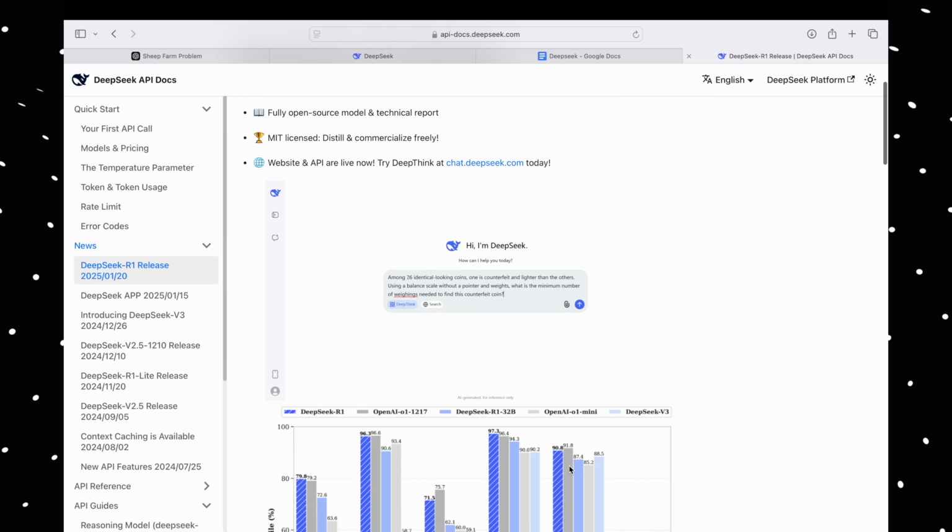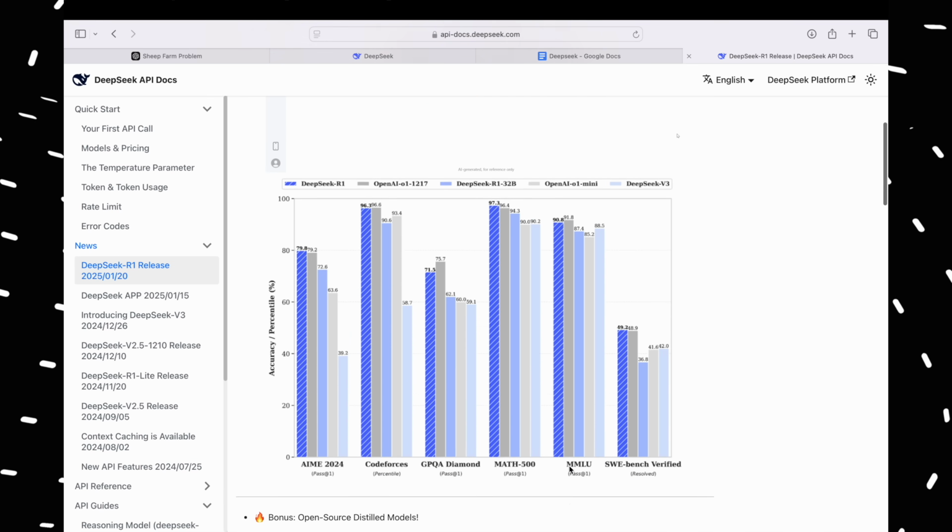DeepSeek R1, on the other hand, though being comparable, it's free for unlimited use as of now. It's open source, so if you have the processing power, you can just download it and run it on your system, all for free. This is the test results DeepSeek has released in comparison to other AI models.